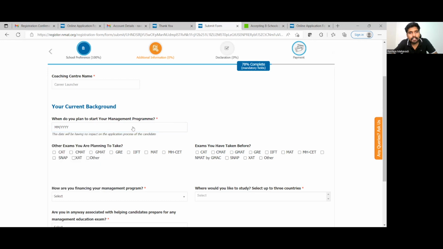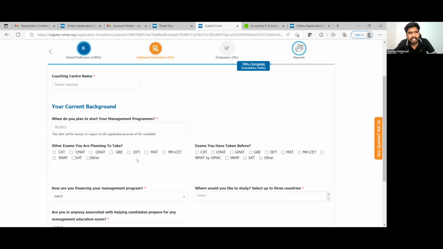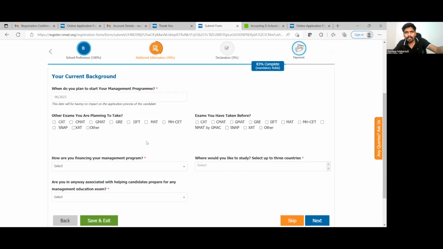So when do you plan to start your management program? 2023, June-July mein hi chahiye rahega, right? This date will have no impact on the application process of the candidate. Theek hai, ye just they want to know you as a person, demographics jaanna chahte hain aur kuch nahi hai.